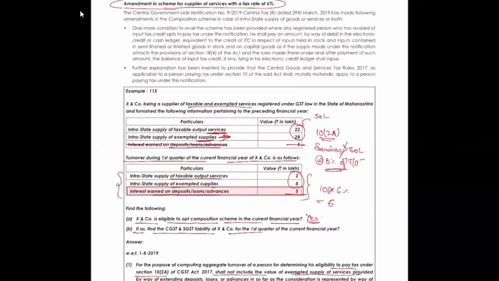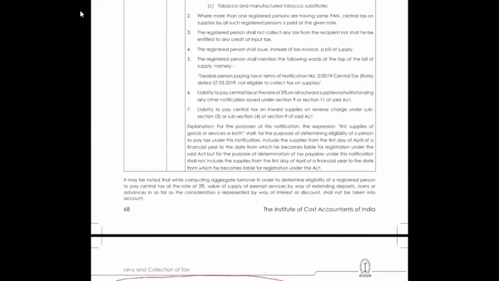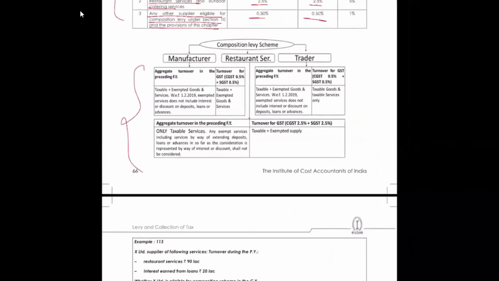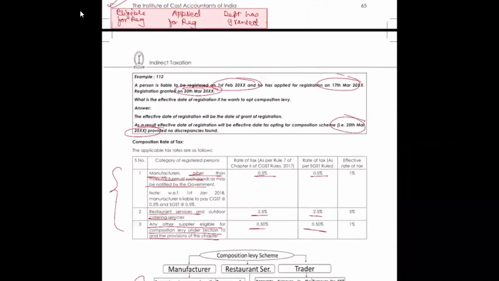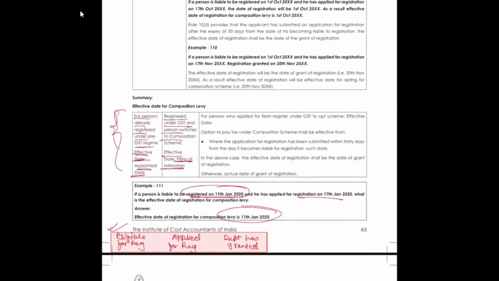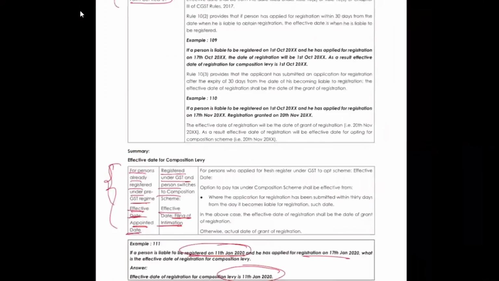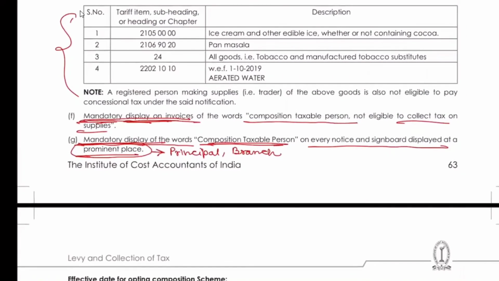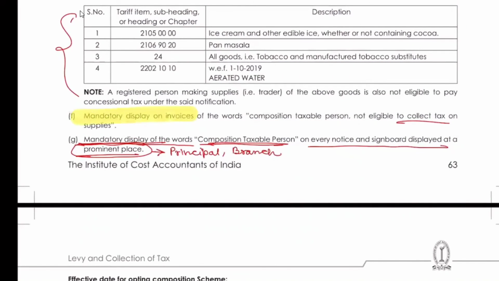I can show you where it was written. Mandatory display of words. Here, is bill of supply written? Invoice is written, correct? And invoice is something on which tax is not charged. Have you ever seen an invoice with a tax rate?